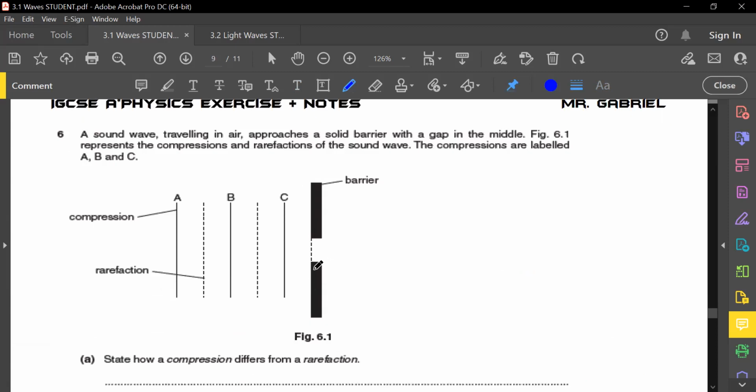Then moving on to this next part here. If you see the gap in between these two things, this phenomena is known as what? What is this known as? If there's a gap here.